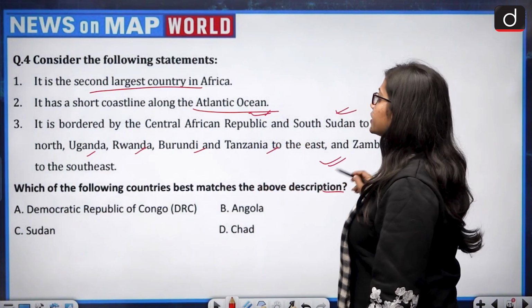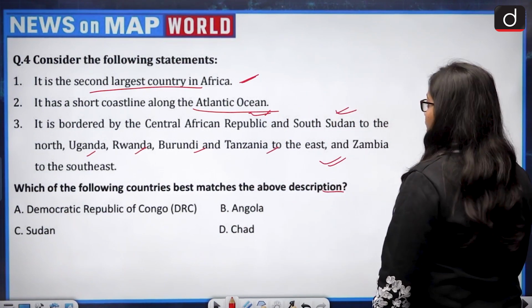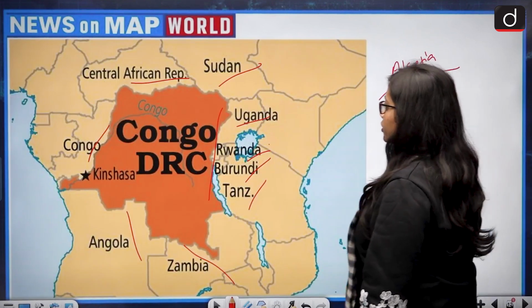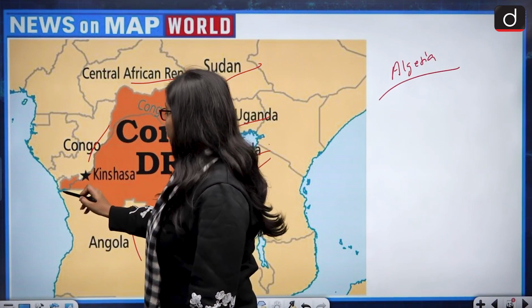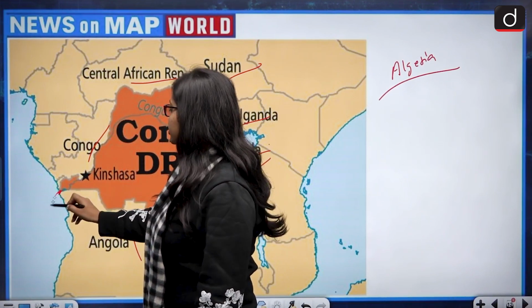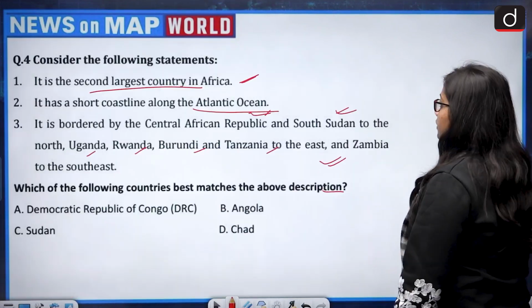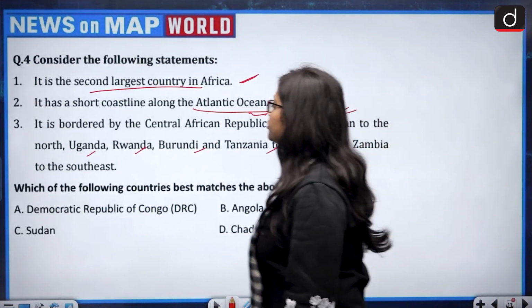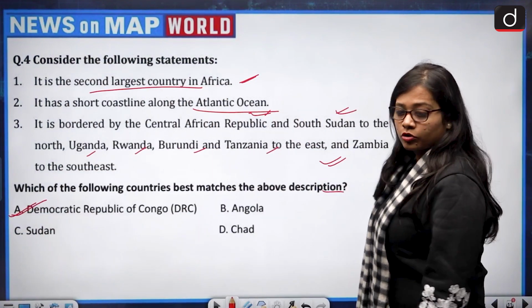So this becomes correct. Then second largest country in Africa, it has a short coastline along the Atlantic Ocean. So if we look at the map of the Democratic Republic of Congo, then yes, a very short coastline it shares with the Atlantic Ocean. So the correct answer in this becomes option A, that is Democratic Republic of Congo.